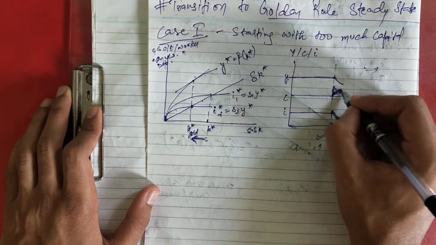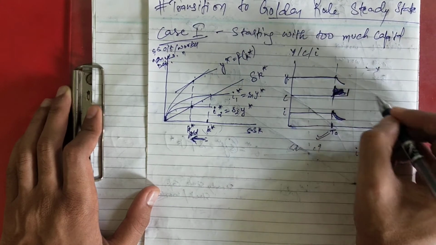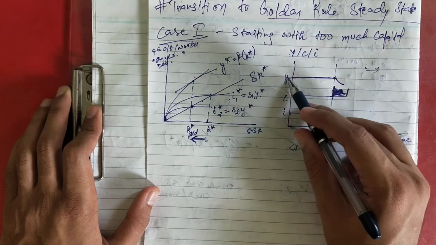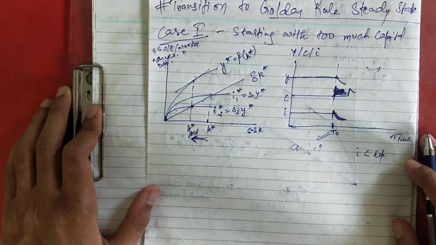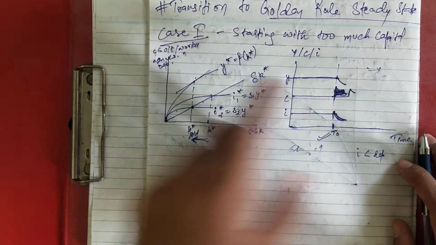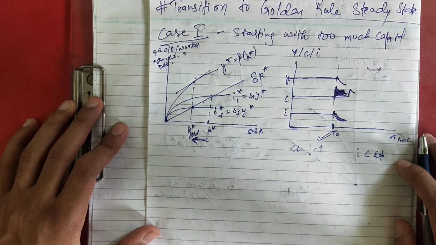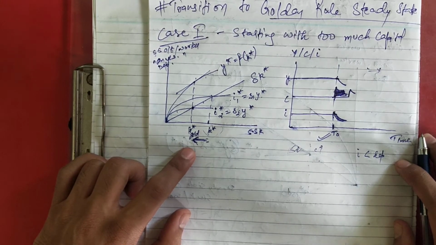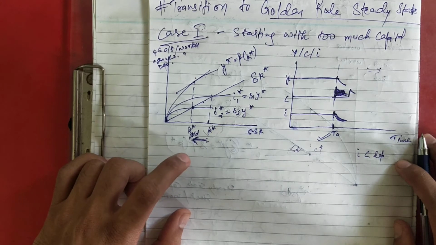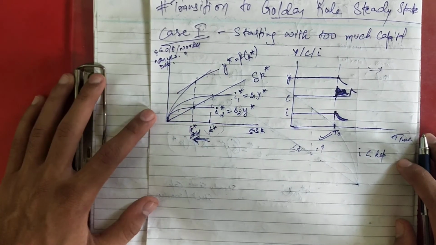Okay, so let's assume that this is T naught only. So there is an immediate increase, right? And now due to fall in y, it will start falling. Okay, so this is still here. I'll draw one fair diagram also at last so that you remember it well. Okay. So these variables will continue to fall so that economy reaches the new steady state. And what is your new steady state? K star gold. So since we are assuming that steady state is golden rule steady state, so consumption must be higher than the previous value, although output and investment will be lower.